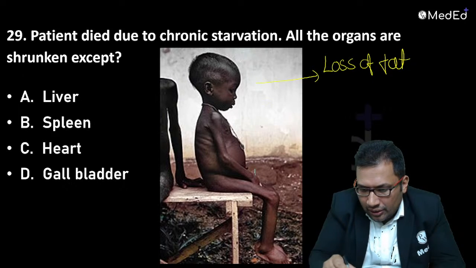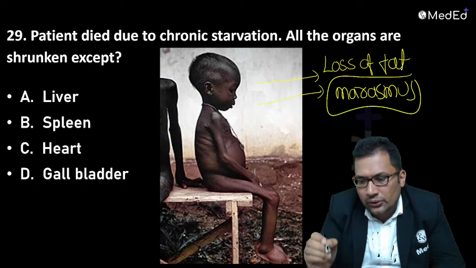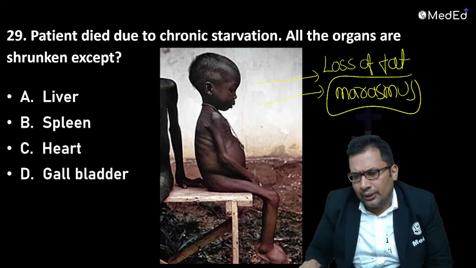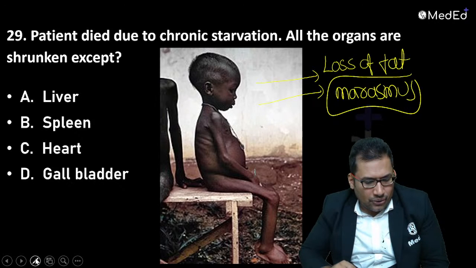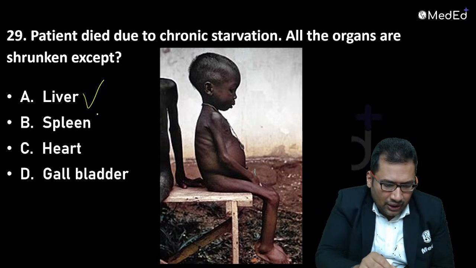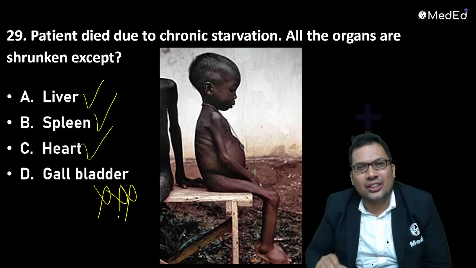Okay, so it can be marasmus or kwashiorkor, as you know the differences. So the question is very simple. In chronic starvation, all are shrunken except which? Very simple. The liver is shrunken, yes. The spleen is also shrunken, yes. The heart also, but the gallbladder, no. The gallbladder is distended.